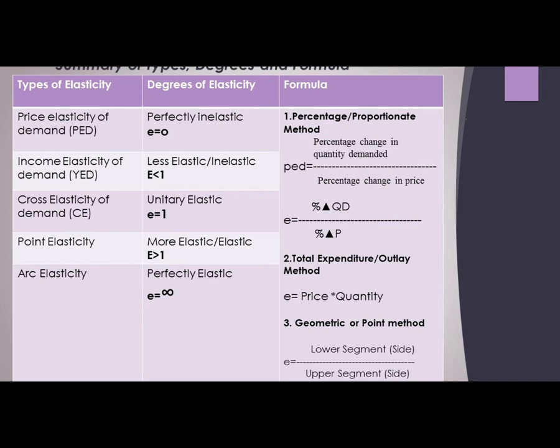So what is the formula? Percentage change in quantity demanded divided by percentage change in the price. I'll show you how to calculate this one as well. The second formula is called the total expenditure or outlay method. The formula is price into quantity. The third formula is the geometric or point method, and the formula is lower segment divided by upper segment.